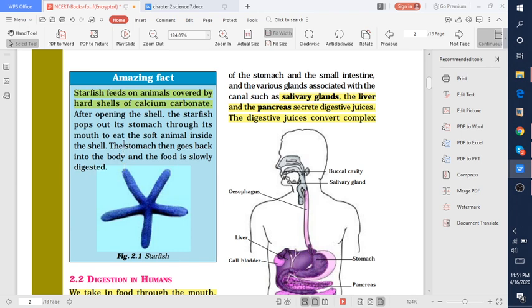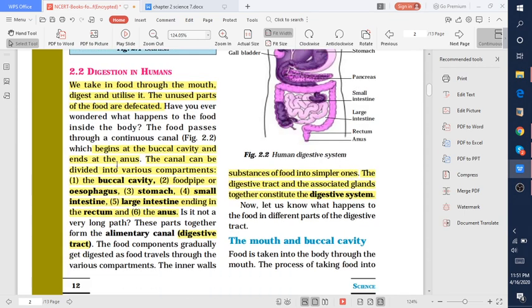So whenever it takes other small animals inside the stomach, the stomach then goes back into the body and the food is slowly digested. So here we will start with the major topic of this chapter, that is digestion in humans.